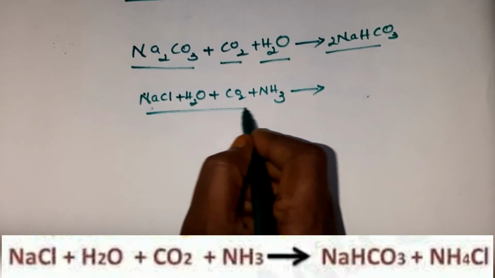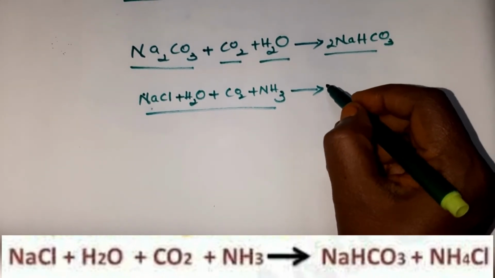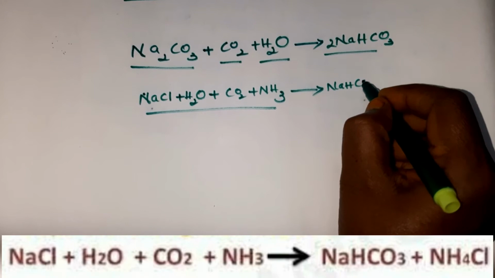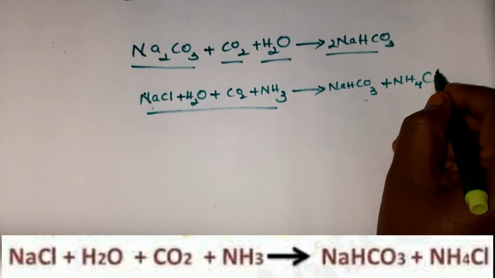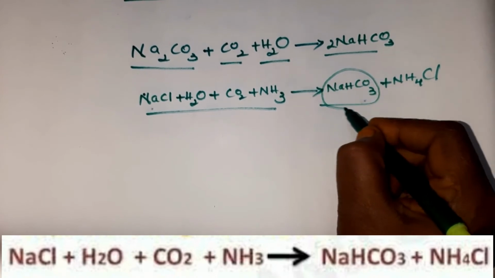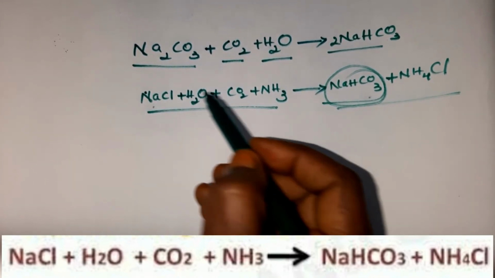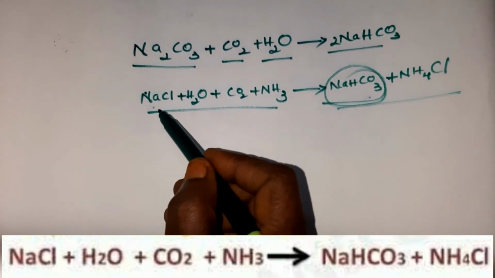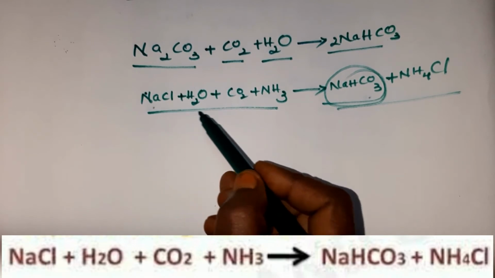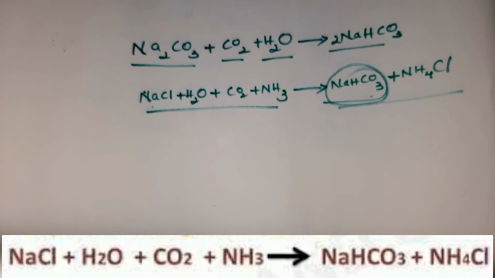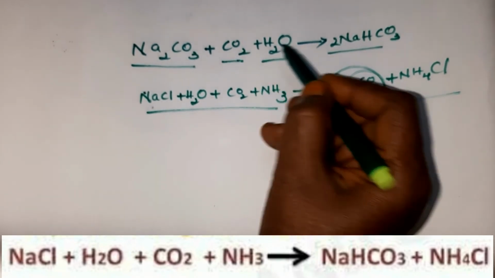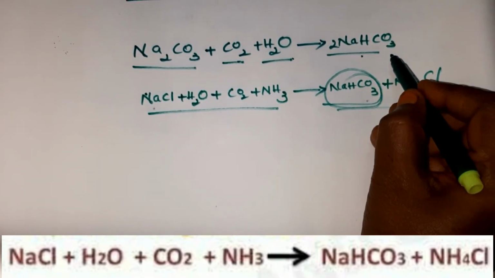When these are mixed, we get sodium bicarbonate along with ammonium chloride. So here sodium bicarbonate is produced. Even when you take the mixture of brine solution, sodium chloride, carbon dioxide and ammonia, sodium carbonate is produced. This sodium carbonate further reacts with carbon dioxide and water to form sodium bicarbonate.